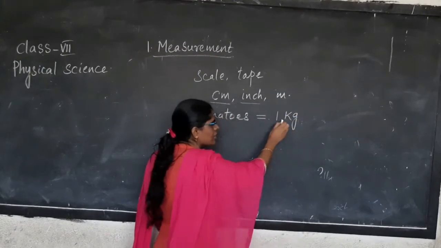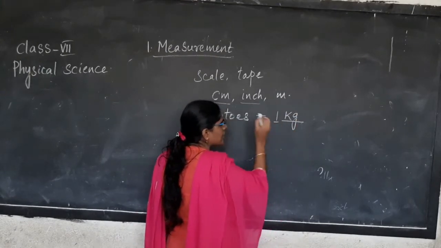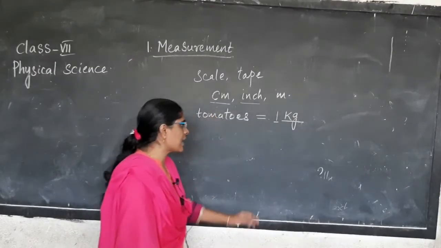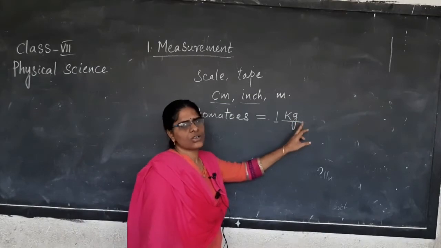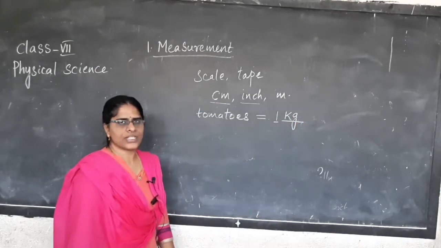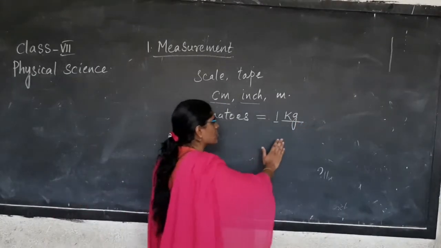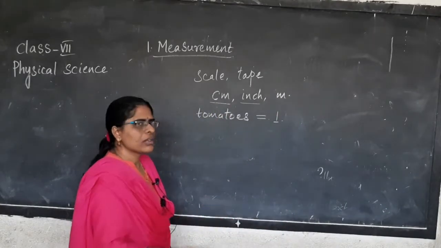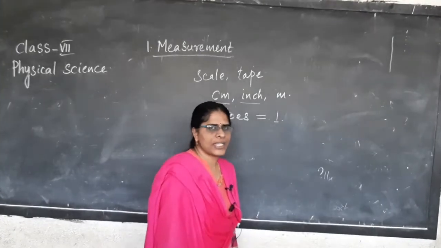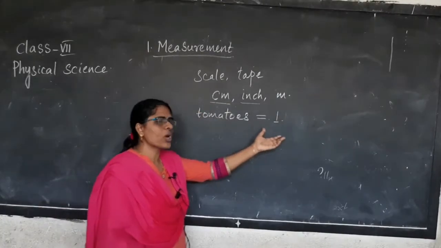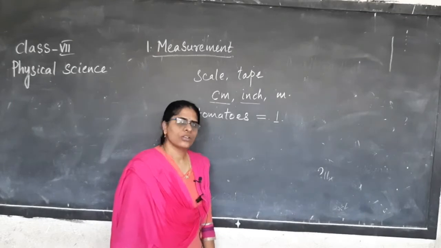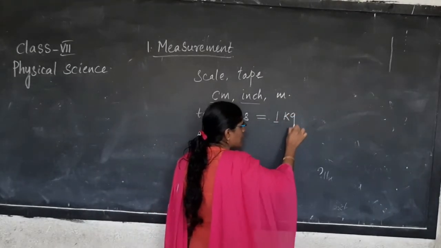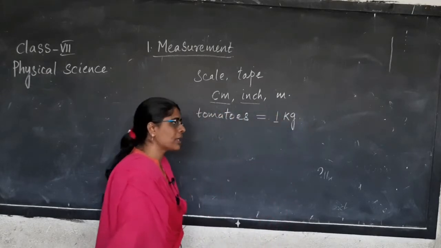Do you mention kg and a number like 1? Yes, we will say either 1 kg or 10 kg or 2 kg. Now if you don't say kg and just say, I want 1, will he be able to understand what 1 indicates? No. Hence, we say either 1 kg or 2 kg.